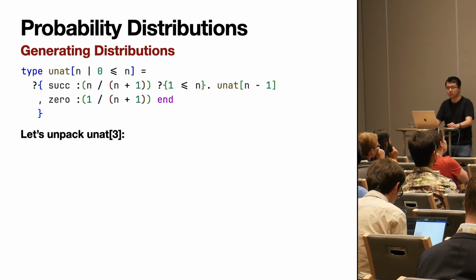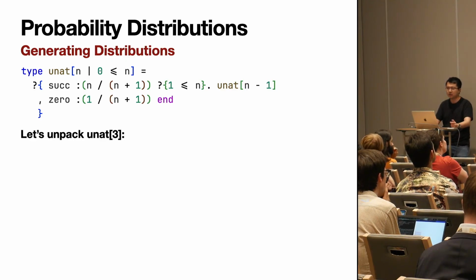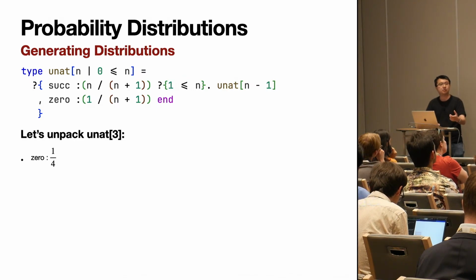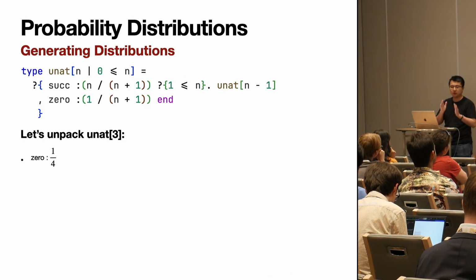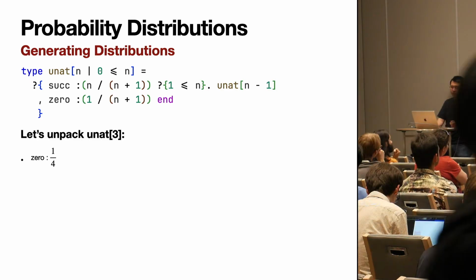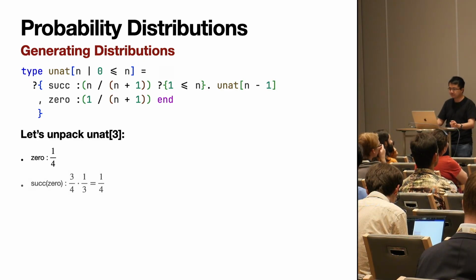So to see how this works, let's unpack a concrete instantiation of this. So let's say UNAT 3. We would observe the 0 message, or just a single 0, on this channel. And this gets out with probability 1 over 4, because if we substitute 3 for n, we have 1 over 3 plus 1, which is 1 over 4.